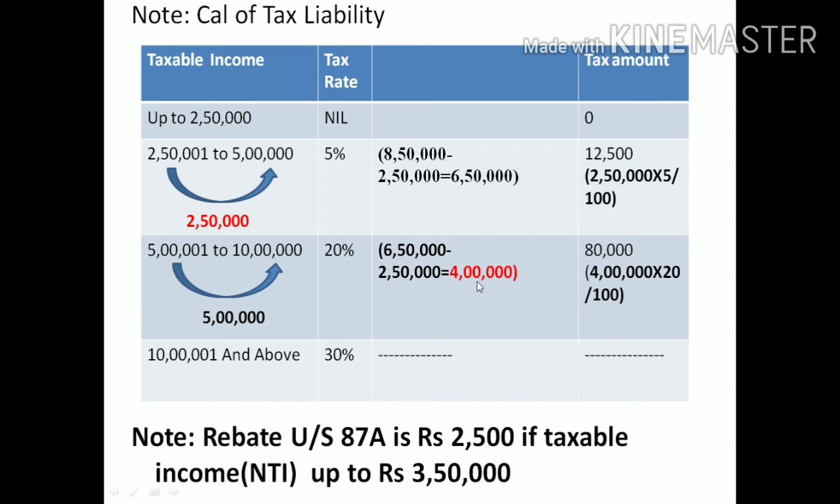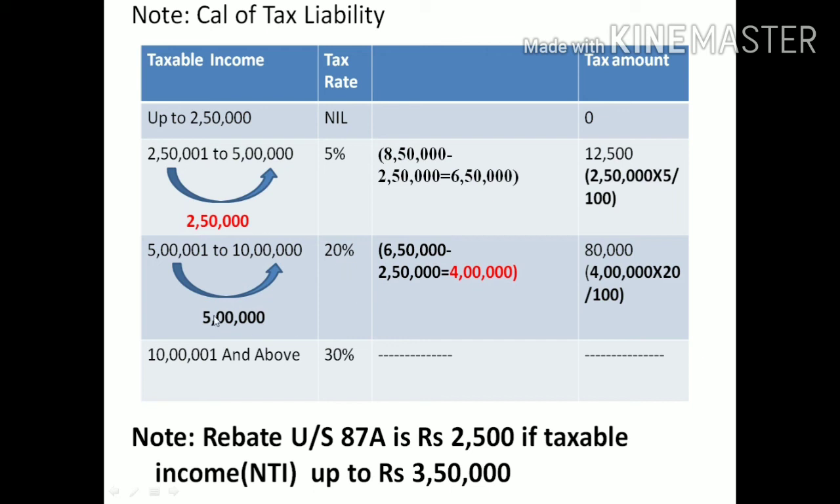Then the remaining amount is 4 lakh. Since I still have income, it is transferred to this slab. What is the slab? The slab here is 5 lakh 1 rupee to 10 lakh. The difference is 5 lakh. What is the tax rate here? 20%.